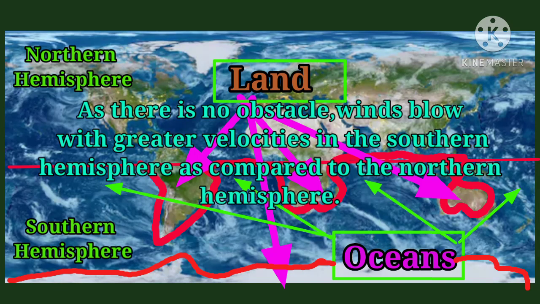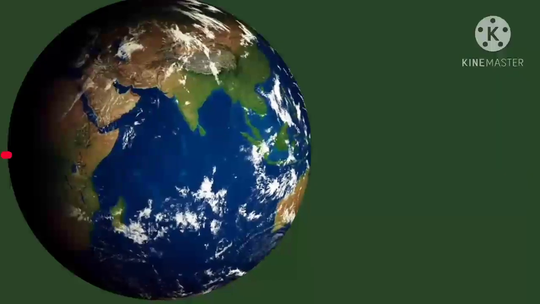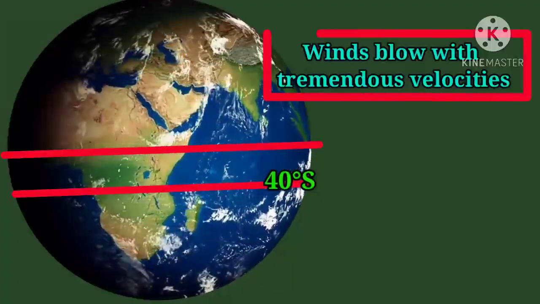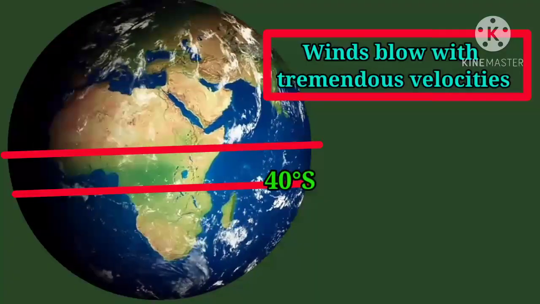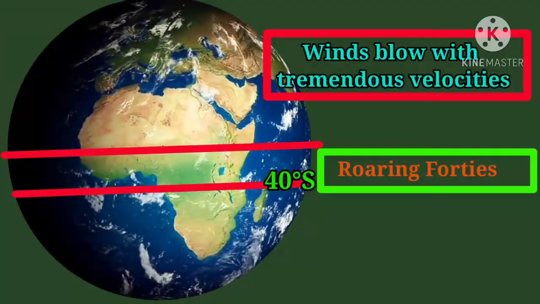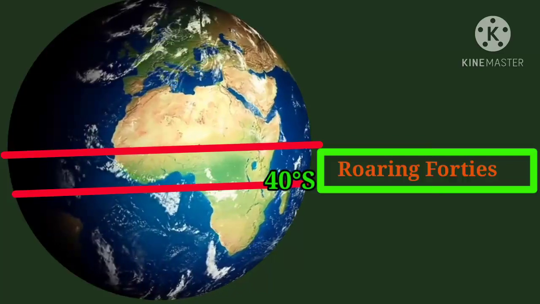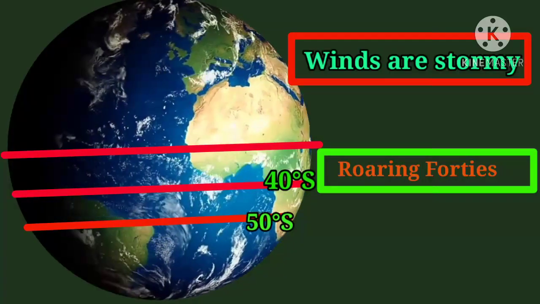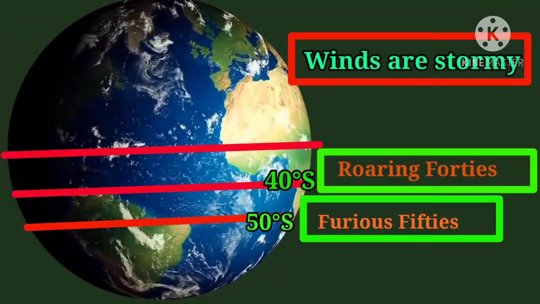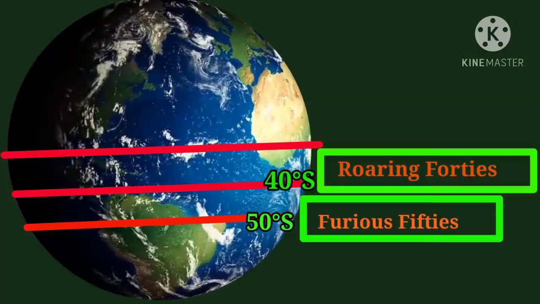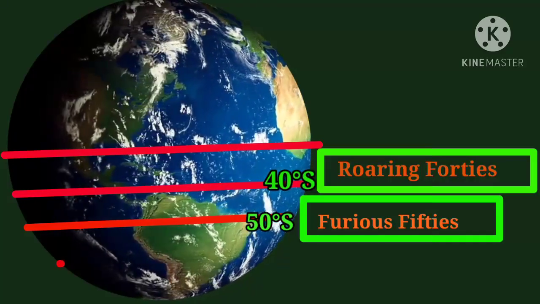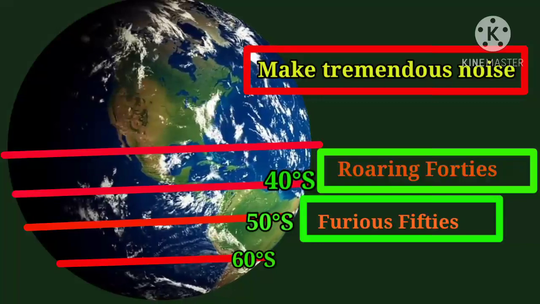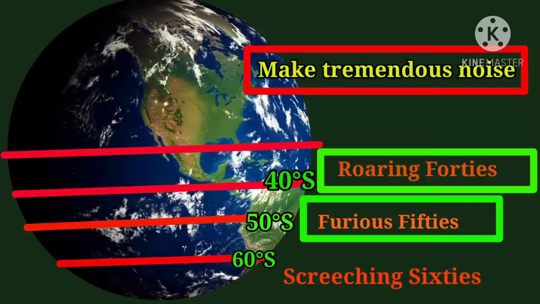Their characteristics are as follows. Beyond 40 degrees south, winds blow with tremendous velocities. These winds are called roaring forties. Around 50 degrees south, winds are stormy. Hence, they are called furious fifties. The stormy winds around 60 degrees south make tremendous noise and hence they are called screeching sixties.